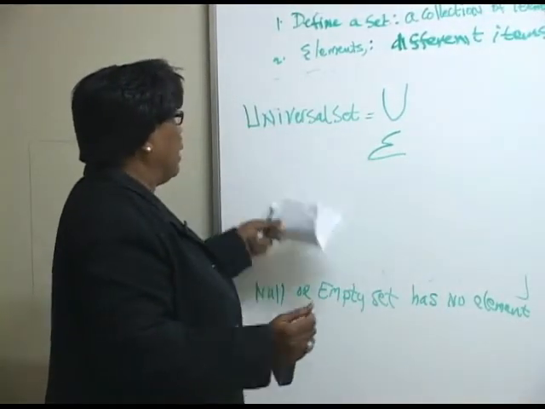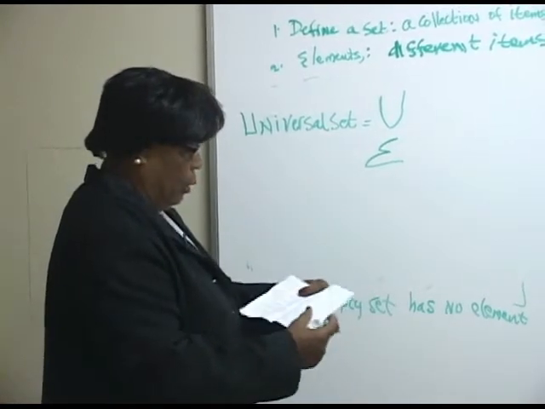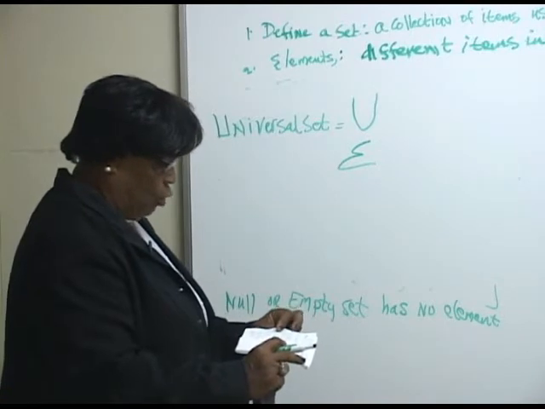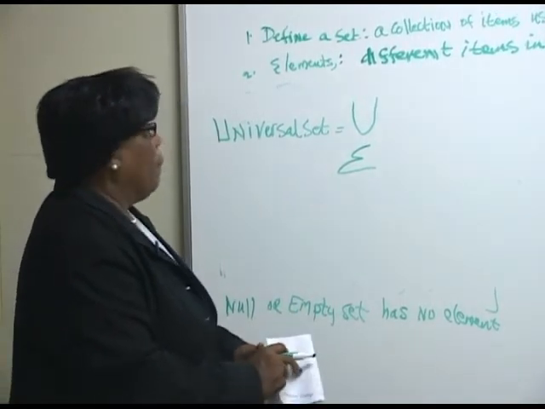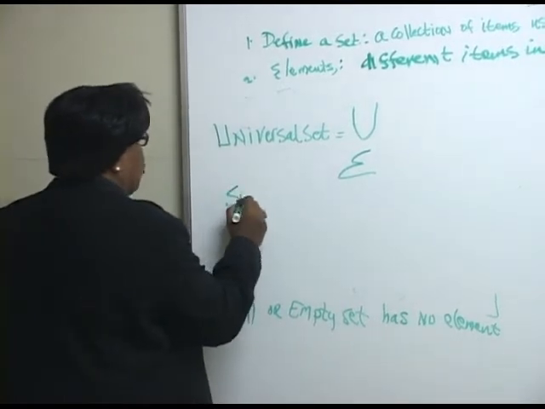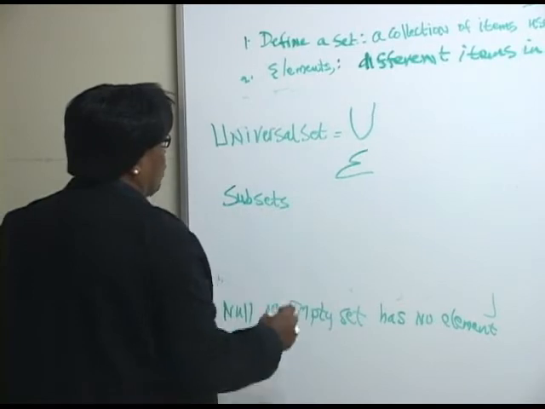Everything in this particular set would be called the universal set. And the universal set is distinguished in that sense because we can have subsets from this universal set.